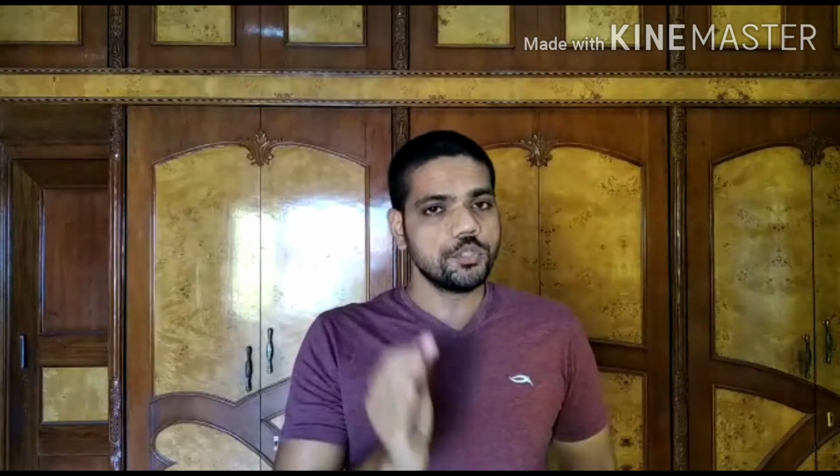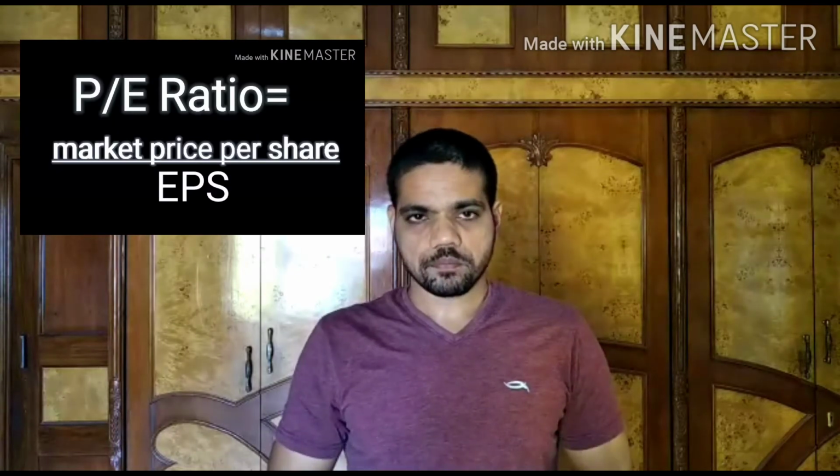So now we can move forward to PE ratio. PE ratio is the simplest ratio of valuing a company. It signifies the amount an investor is ready to pay for each unit of profit. That means to earn 1 rupee of profit, how much the investor is ready to pay. The formula for PE ratio is market value per share divided by the earnings per share.